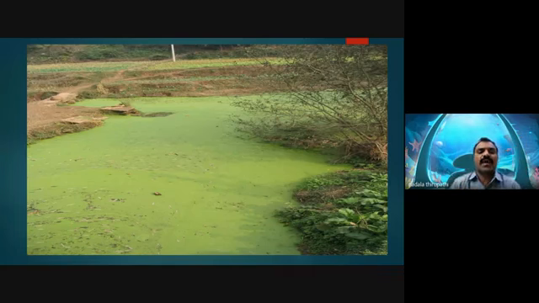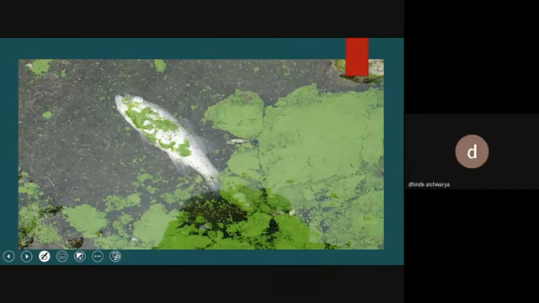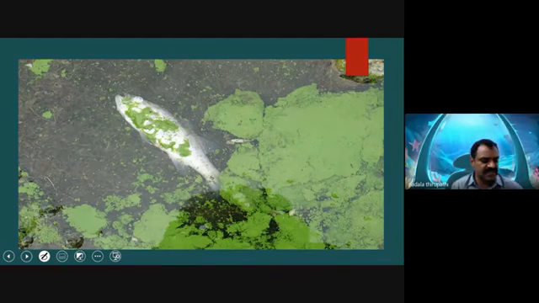Some of the friends are asking me, sir, what is the problem? It turns blue-green, then what is the problem? No problem? If there is no problem, why are we discussing it here? It is very, very dangerous to the aquatic fauna and flora. See here, which type of consequences we observe during this eutrophication process. Is it visible? Yes, sir. What do you observe in this slide?